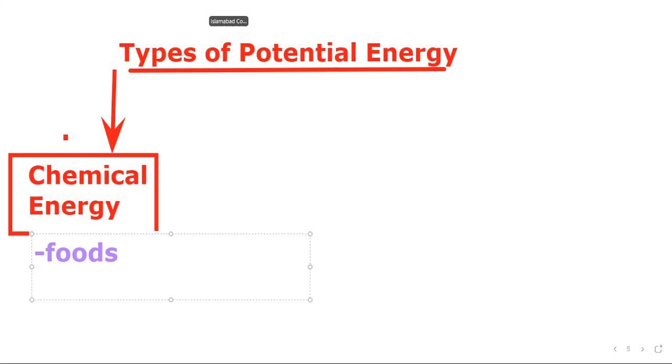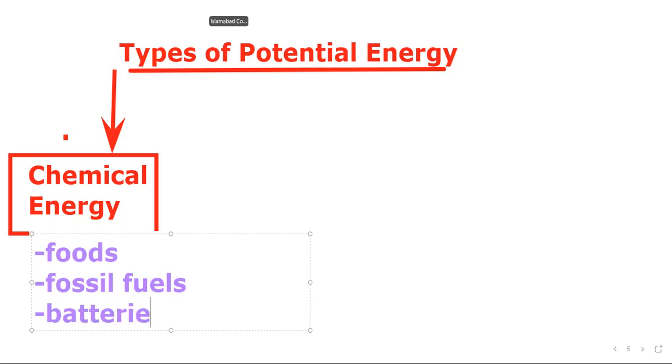It can be in fossil fuels, like we are familiar with fossil fuels like petrol, diesel, coal. These contain some chemical energy. And batteries, the car batteries and other batteries have chemical energy stored in them.